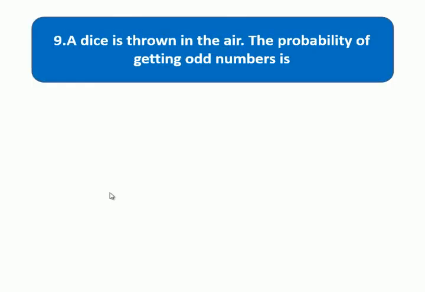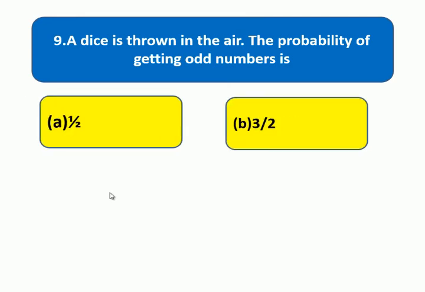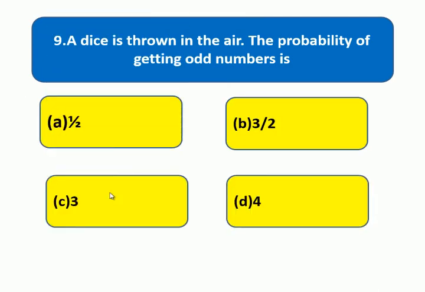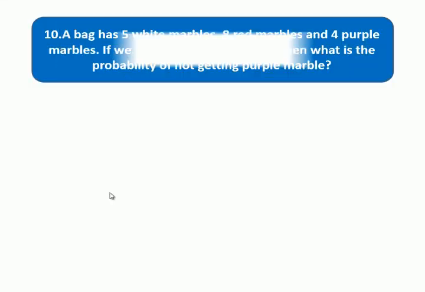Next, question 9. A die is thrown in the air. The probability of getting an odd number is 1 by 2, 3 by 2, 3 or 4. So same as the dice in the previous one, you choose the odd number and the correct option A, B, C or D.